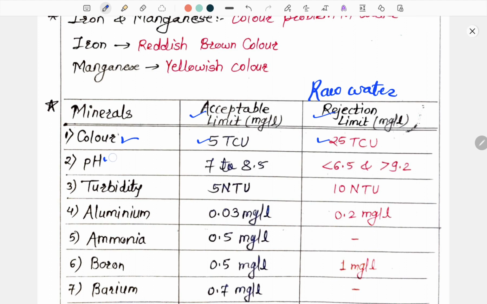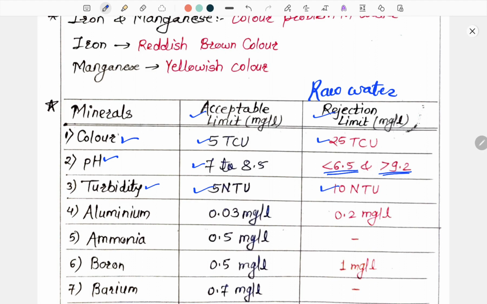Next one is pH. The acceptable limit for pH is 7 to 8.5. Its rejection limit is less than 6.5 and greater than 9.2. Next one is turbidity. The acceptable limit for turbidity is 5 NTU and the rejection limit is 10 NTU.